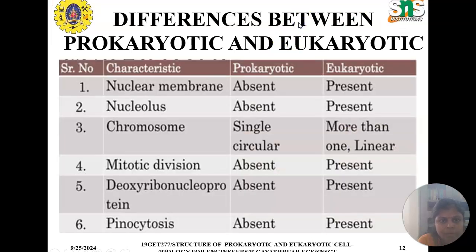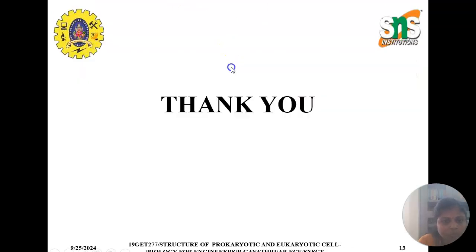The differences between the prokaryotic cell and the eukaryotic cell: the nuclear membrane is absent in prokaryotic and present in eukaryotic; the nucleolus is absent in prokaryotic and present in eukaryotic; the chromosome is singular and circular in prokaryotic, while eukaryotic has more than one; mitosis is absent in prokaryotic and present in eukaryotic; deoxyribonucleoprotein is absent in prokaryotic and present in eukaryotic; pinocytosis is absent in prokaryotic and present in eukaryotic. Thank you.